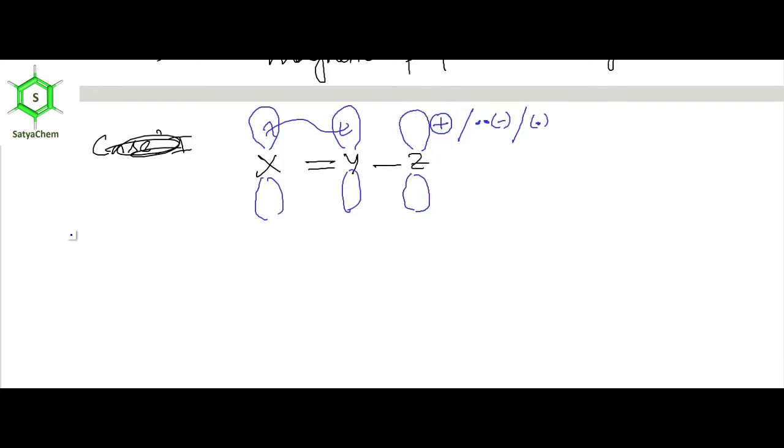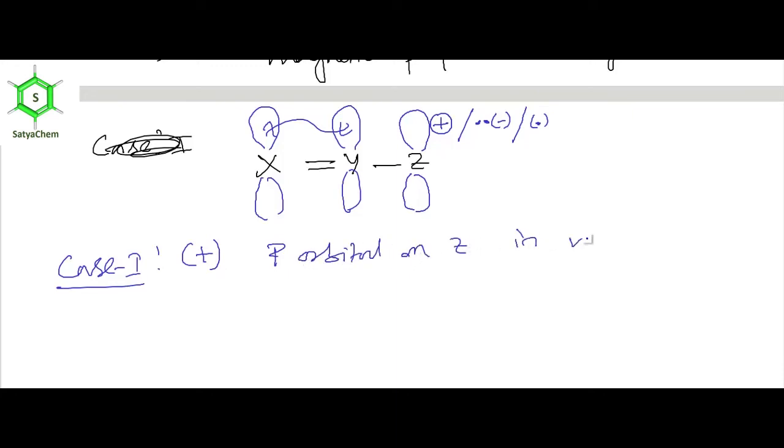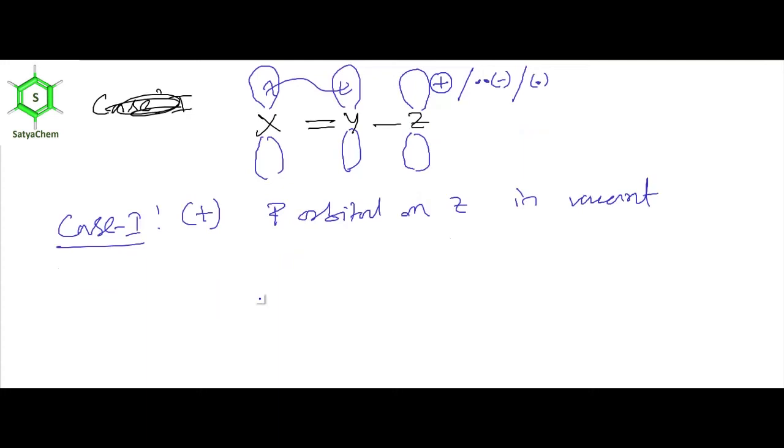Clear? First case, we are assuming that Z contains positive charge, meaning the p orbital on Z is vacant. Case 1, positive charge, where the p orbital on Z is vacant. Just considering this framework, you can draw any canonical structure. Believe me, you can draw any canonical structure.